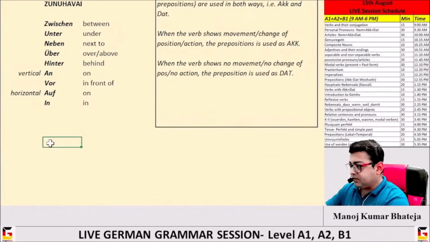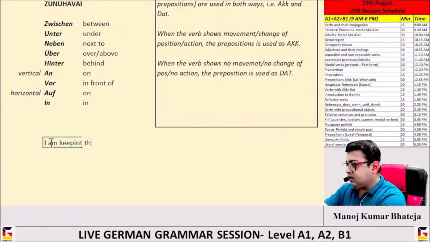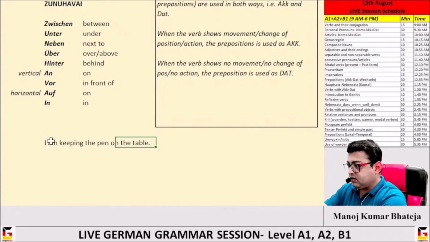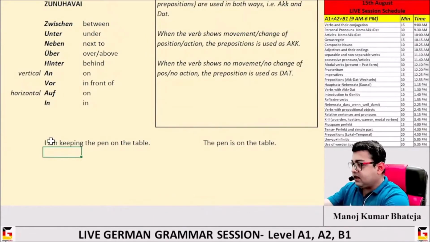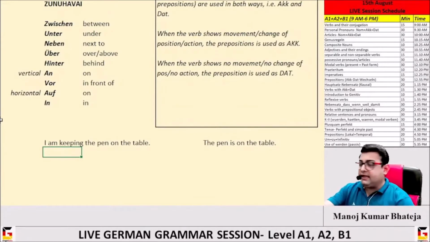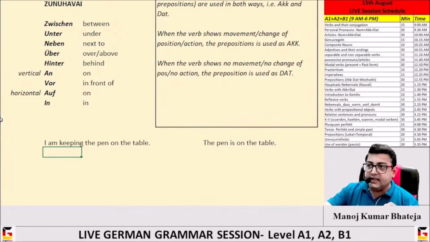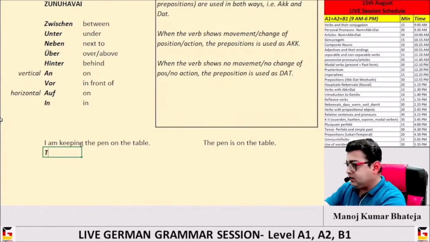Let's take an example. I am keeping the pen on the table. The pen is on the table. In the first sentence, I see the action. The pen was in my hand, now I am keeping it on the table.